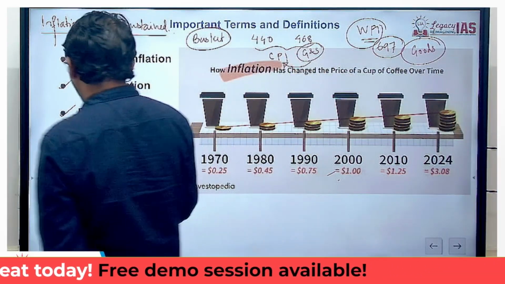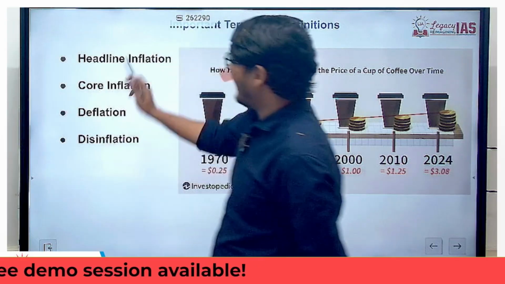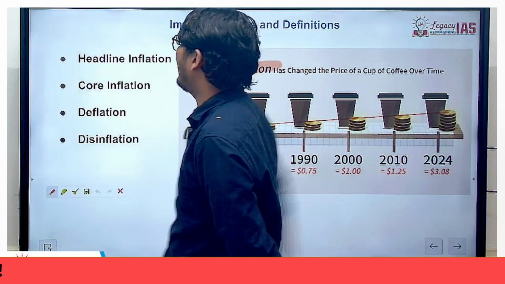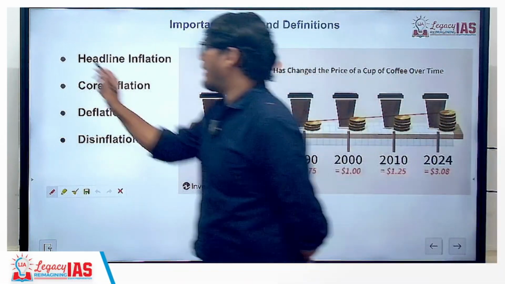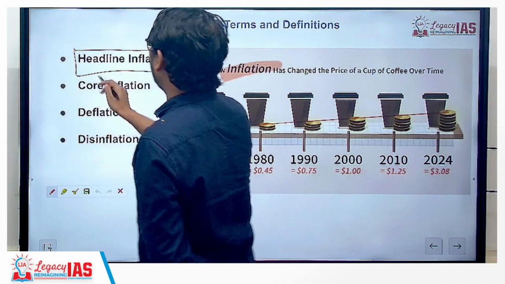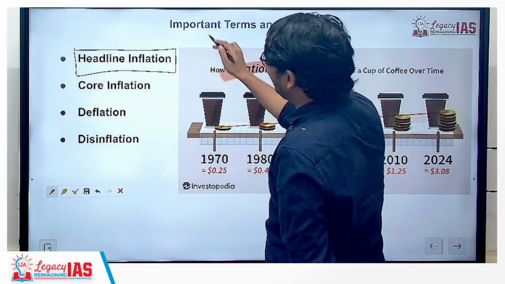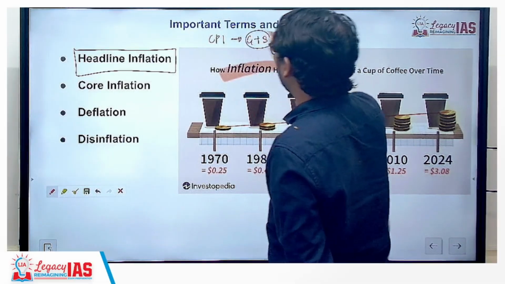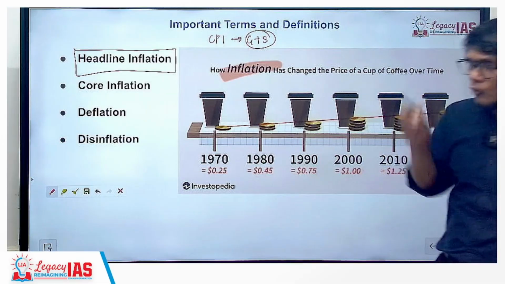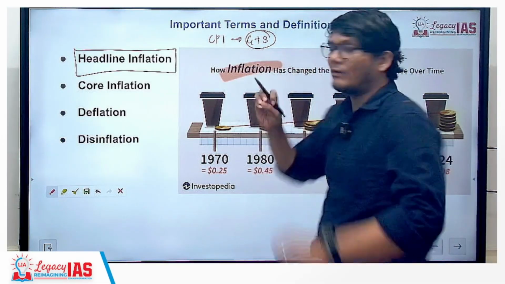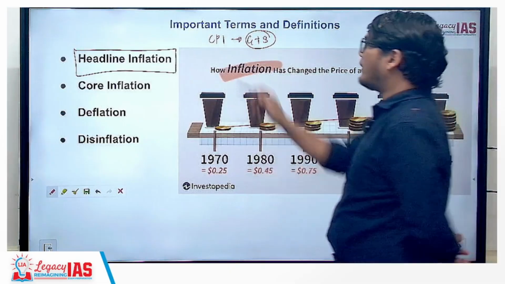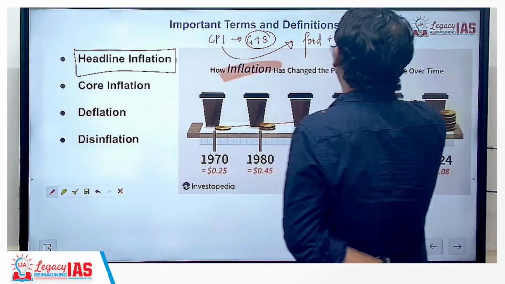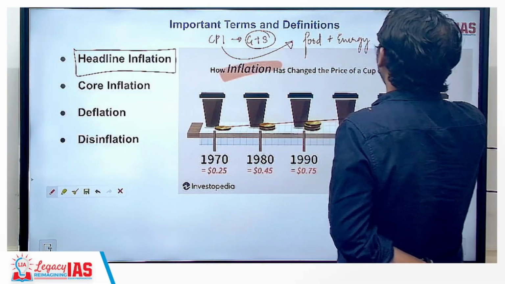Now here we are talking about headline inflation, core inflation, deflation and disinflation. So let us have a look at these one by one. In headline inflation, how is it different from core? Let us understand that. As I said, in your CPI you have goods and services both. Now in these goods and services you will have different things. For example, you will have food and non-food items. So in this CPI you have food plus energy as well as other items.